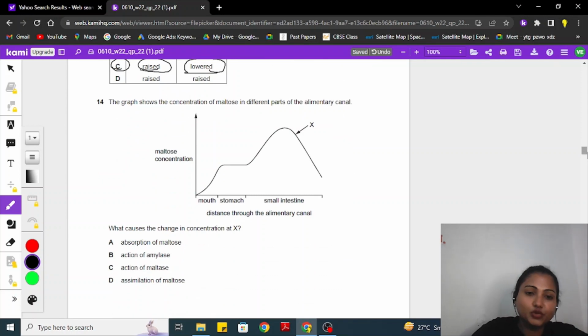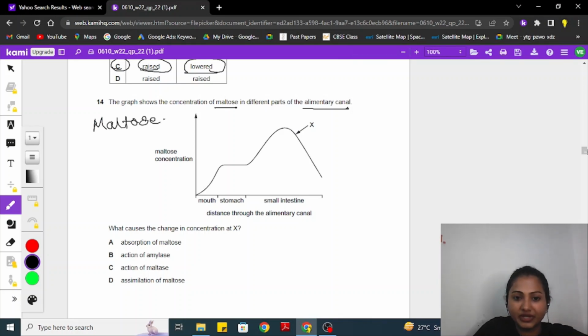Then we come to the 14th question. The graph shows concentration of maltose in different parts of the alimentary canal. So basically maltose is a sugar which breaks down in our mouth definitely. So here we can see, in the small intestine definitely it is becoming much simpler, so it is breaking down. What causes the change in the concentration at X? Okay, let's see what is changing here. Absorption of maltose. No, it would have been absorbed, it would have decreased. It has increased at X.